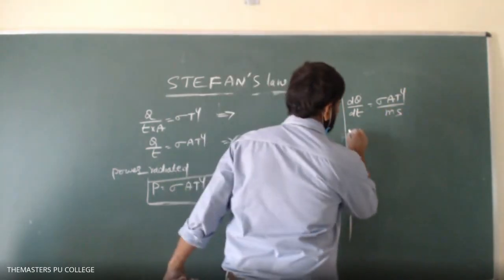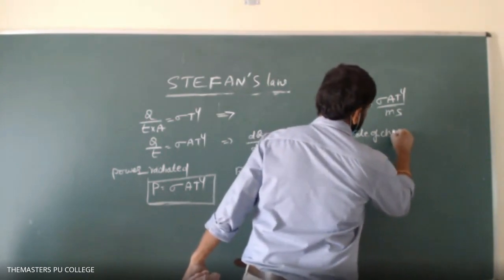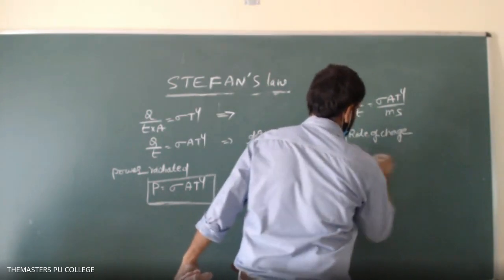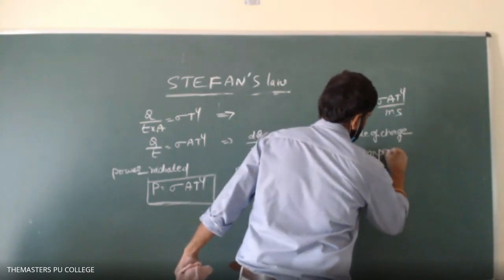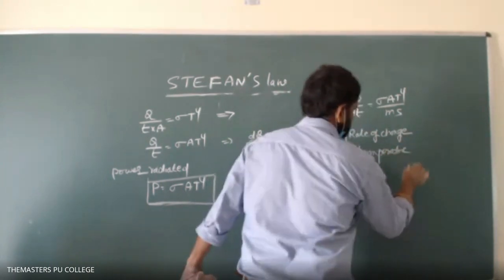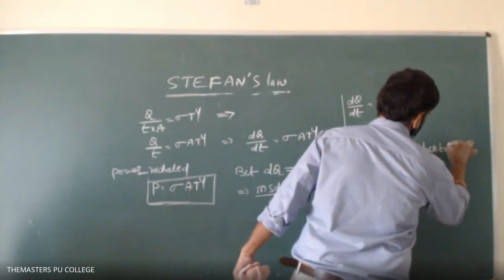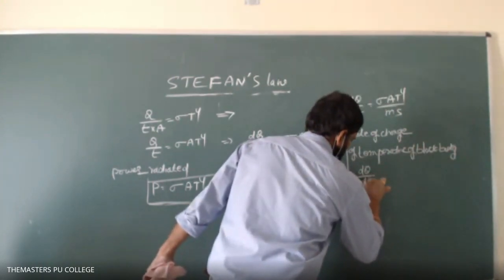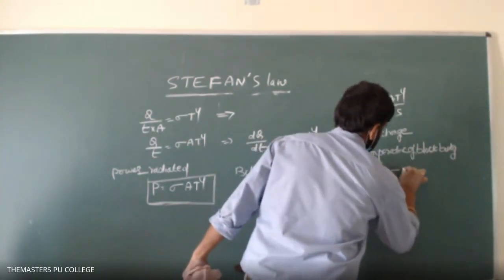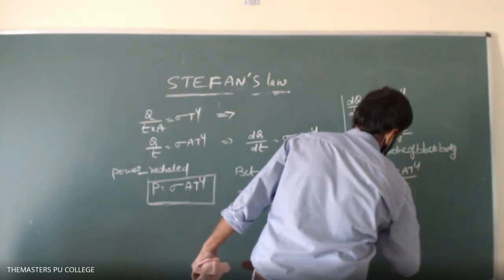So this is nothing but the rate of change of temperature of the black body: d theta by dt equals sigma A T to the power of 4 divided by m into s.